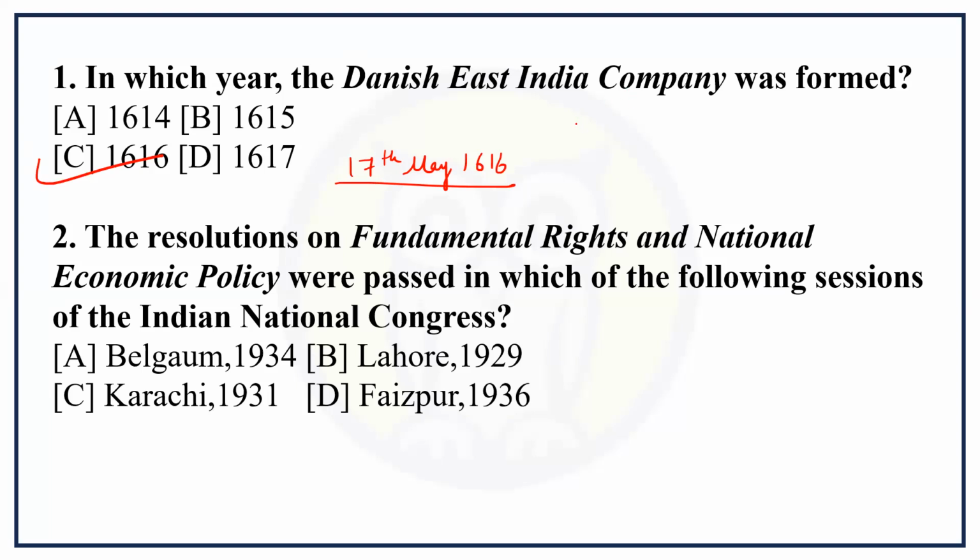The place was Tranquebar, which is in Tamil Nadu. And in addition to this, Serampore, which is in West Bengal. So the Danish East India Company opened and established two factories. More questions will also be explained because 100 questions are there.